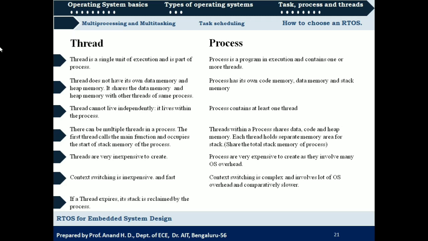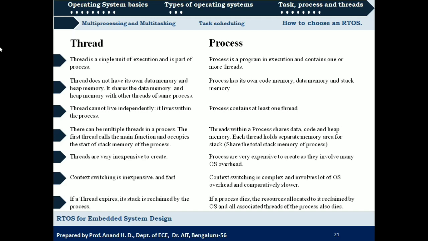Then, if a thread expires, its stack is reclaimed by the process. We have seen that code memory and data memory will not be different for different threads, but the stack will be different for different threads of a process, right? So if a thread gets terminated or deleted or it expires, what happens? The stack memory which was allocated for that thread will be reclaimed by the process.